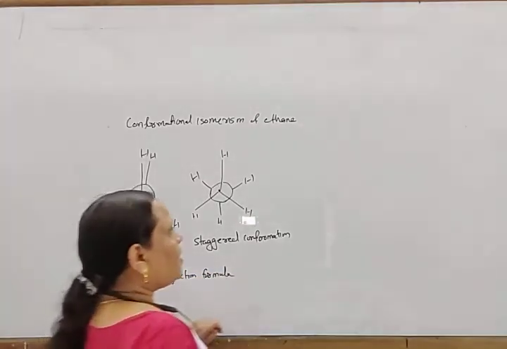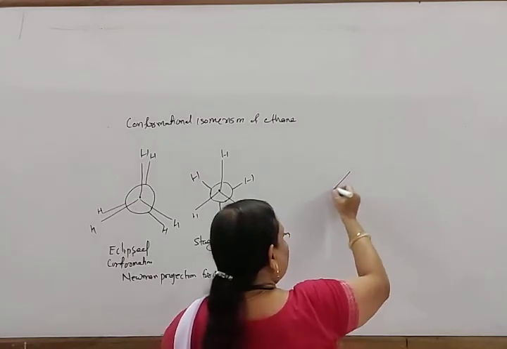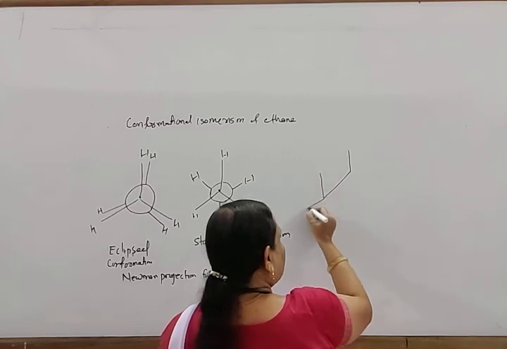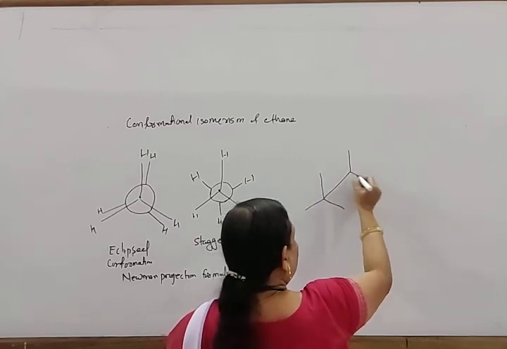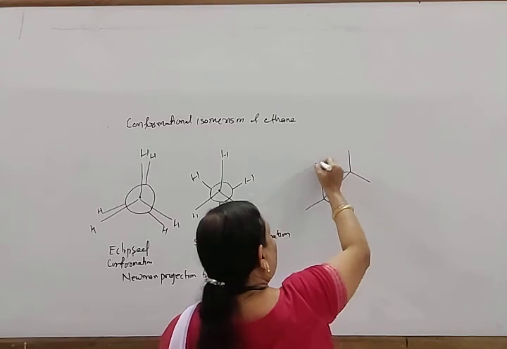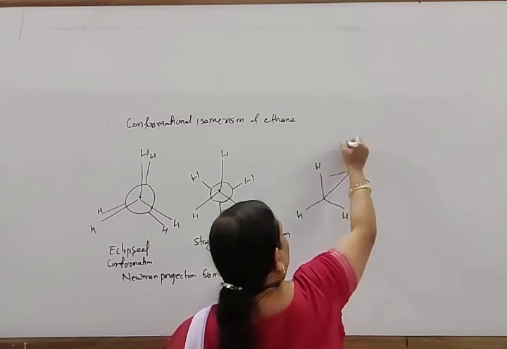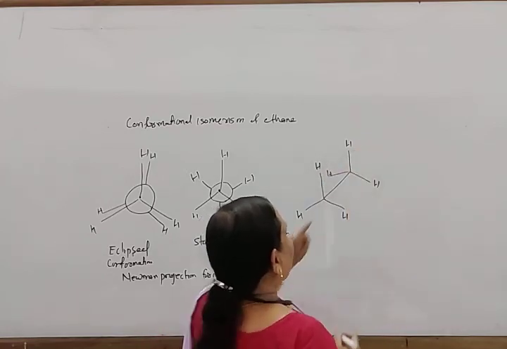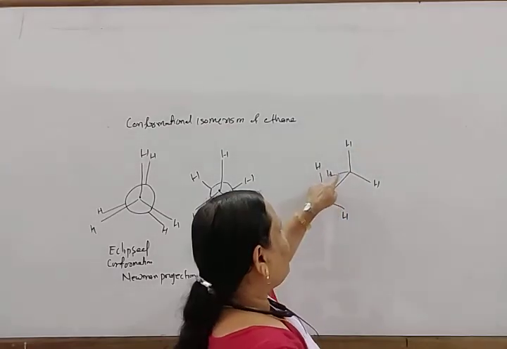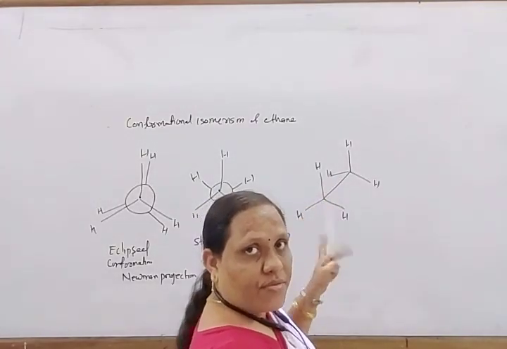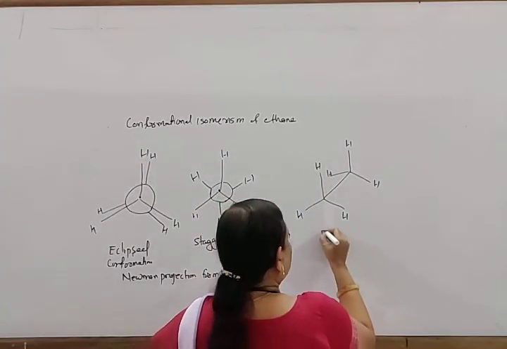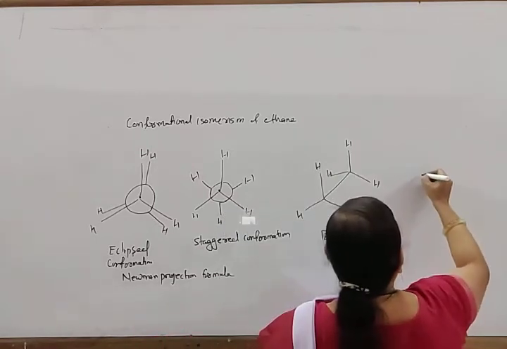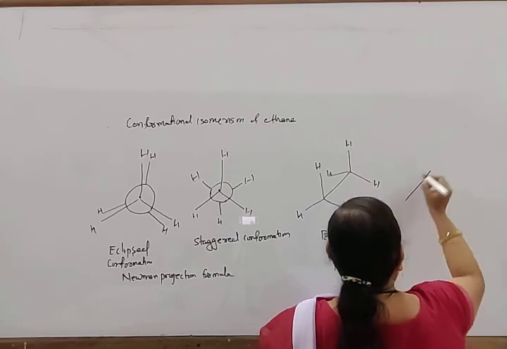And another is represented by just bond line structure. If one hydrogen atom remains just behind the other, so that these two are near to each other, I can write H, H, H, H, H, H. These two hydrogens are parallel, and these two are also parallel. Then we can write, this is the eclipsed form. Another can be represented at maximum distance.